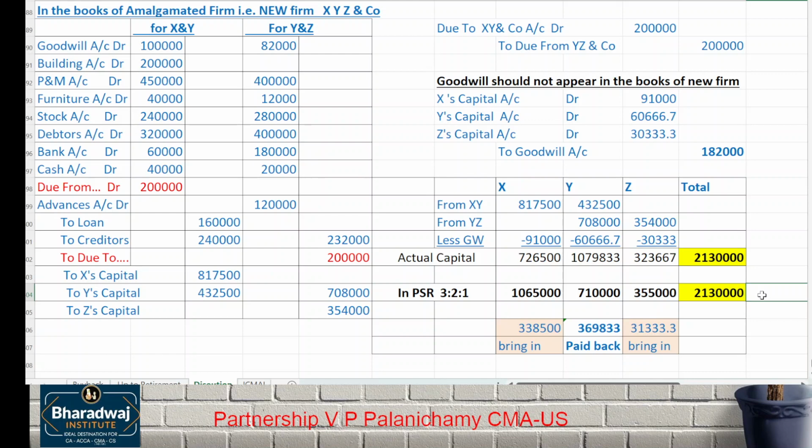That's why I said, keep thinking. We'll just keep on writing something. Debit assets, credit the liabilities, take the balance to partners' capital account from the old firm. Cancel the mutual dues, write off the goodwill because it is instructed to us. We would have just continued with the balance sheet, but it is instructed to us that the capital should be in which ratio? Profit sharing ratio.